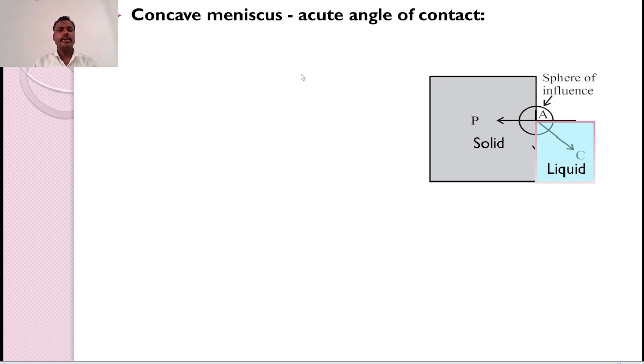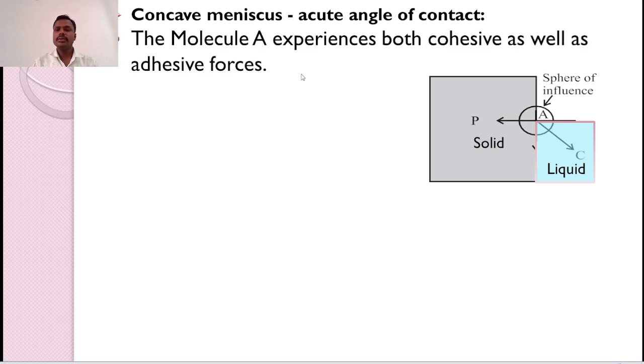Concave meniscus is formed due to the acute angle of contact between solid and liquid. Let's study the mechanism behind the meniscus. Consider a molecule A of the liquid that experiences both cohesive force and adhesive force.